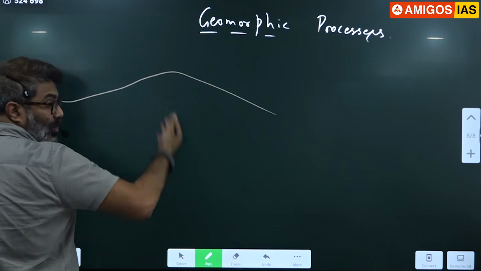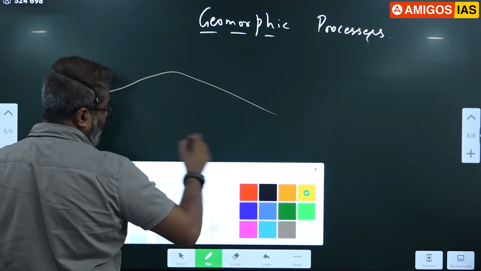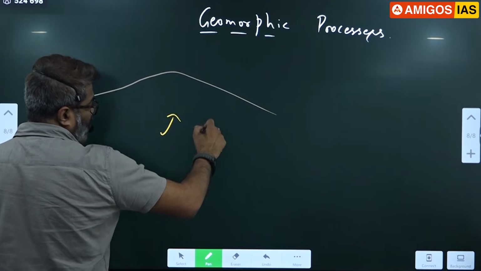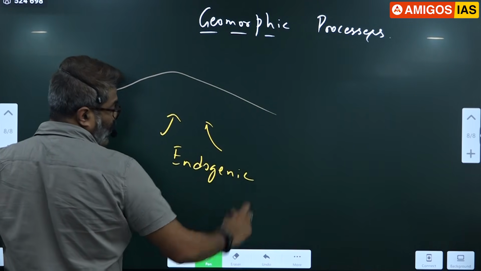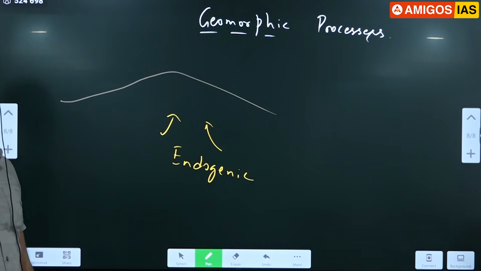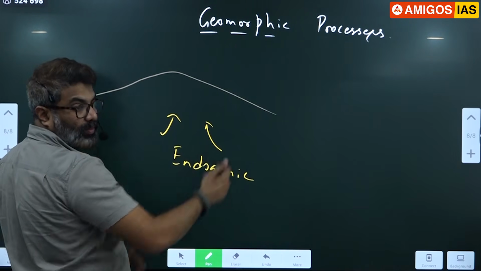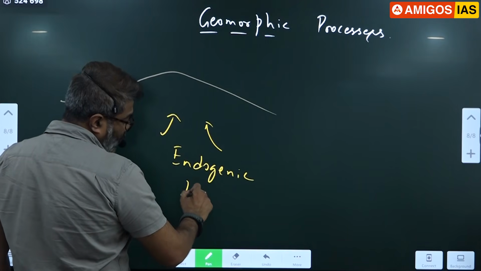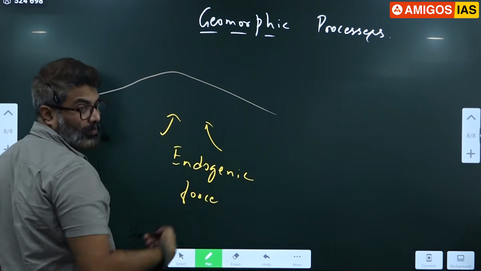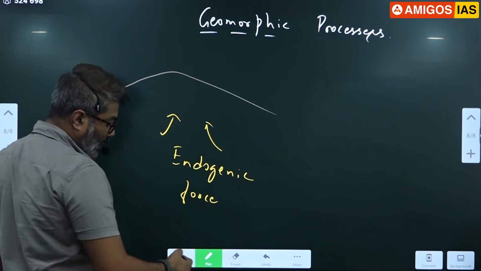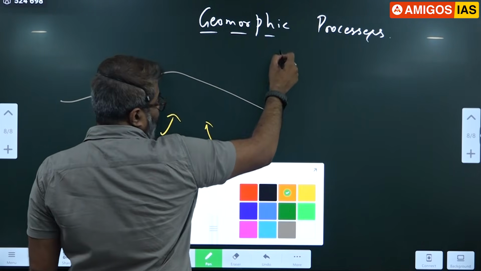They are creating new landform. They are called endogenic forces. Endogenic forces are those forces which are acting from below, like our convection current. All that is creating new landform. New landform is created. Similarly, there are certain forces which are acting from above.